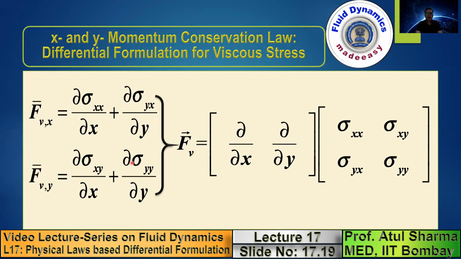So these are the components. If you want to express it as a vector quantity, it can be expressed in this form. So the viscous force as a vector is given by del dot sigma.